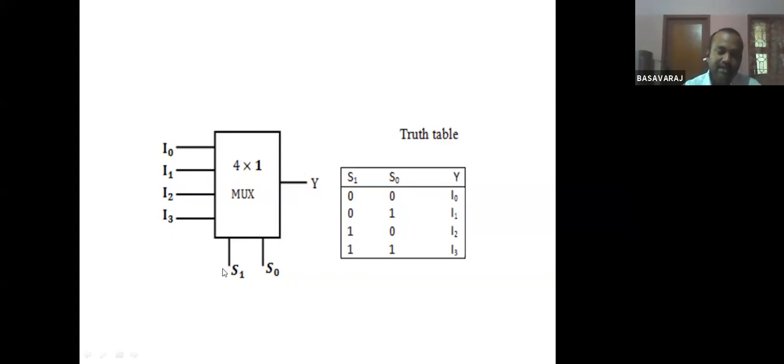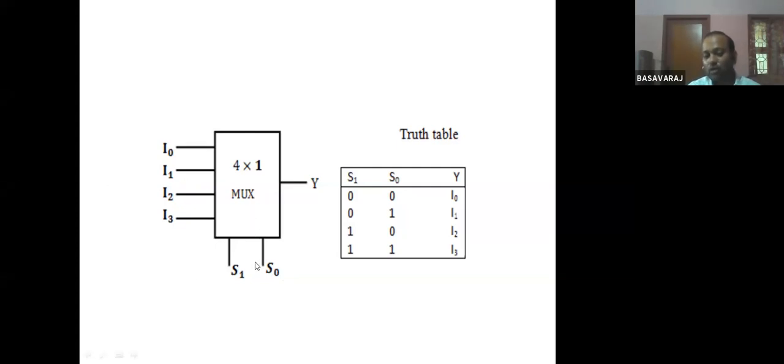Now the inputs S1 and S0, we call these control signals. Always in a multiplexer there is some relation between the control signals and the input lines. For example, if I have 2 control signals, then the number of input lines will be 2 to the power of 2. 2 to the power of 2 means 4 input lines. So here 2 control lines means 4 input lines.